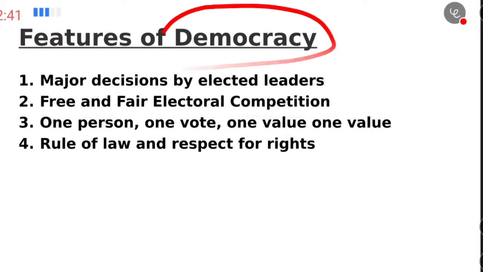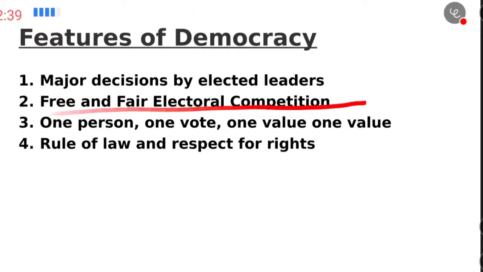Here in democracy there is free and fair electoral competition. It is made such that the election should be free and fair. The third feature is one person, one vote, one value.